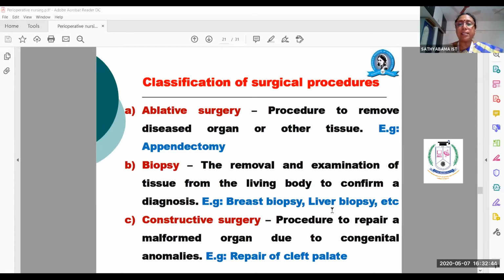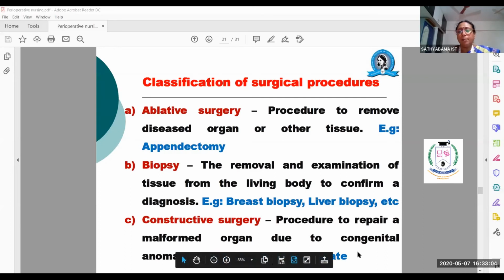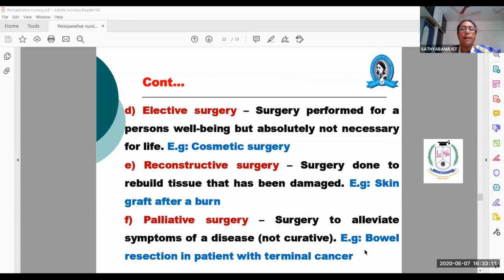So what could be? For example, appendectomy. So those, the term is ectomy. Then biopsy, that is a small portion of the tissue is removed, that is called biopsy. And third one is constructive surgery, where the repair of any malformed part of the body is done. For example, whenever it is asked in the university exam, you have to mention any example. And fourth one is elective surgery.